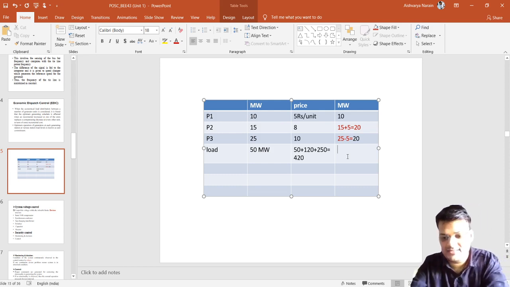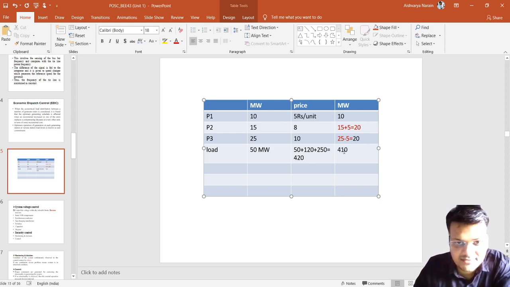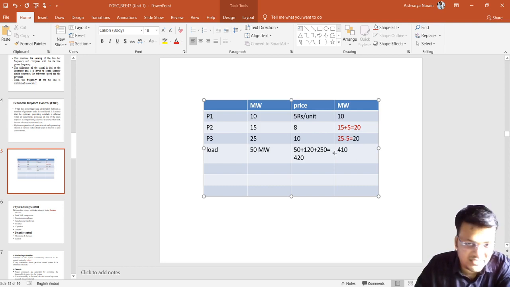410. Now look at the difference. Now we have a profit of what? Suppose it is 10 rupees. There is a 10 rupees profit by scheduling this much of output. So we can see here, by increasing the value of the P2 power plant to 5 megawatt more and by decreasing the output of the third power plant to 20, it will reduce the price. So there are infinite combinations of that. Like we can increase the 10 value to 12 and we can decrease like that. There will be an infinite combination.